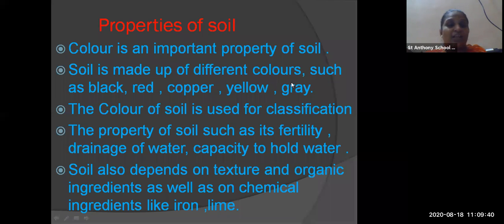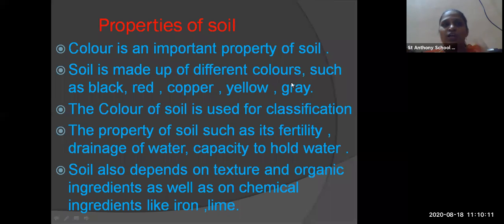crops in that. If the soil has good drainage, that means it shows in which way water is evaporated and in which way water is taken by the soil. So the capacity of water holding is also taken into consideration before cultivation. All these three points are important. This is also one of the properties, that the soil should be fertile for the cultivation.